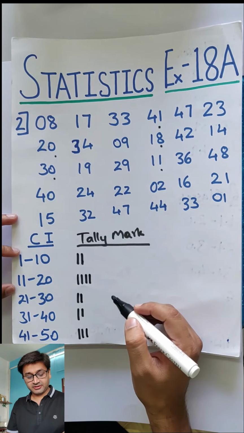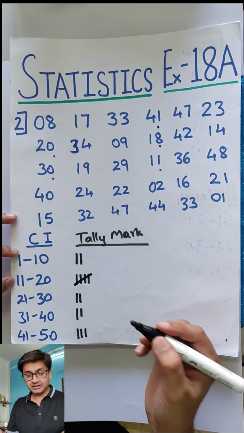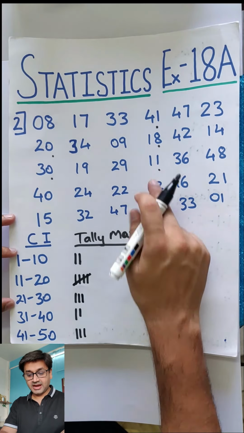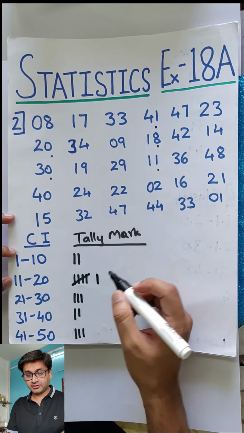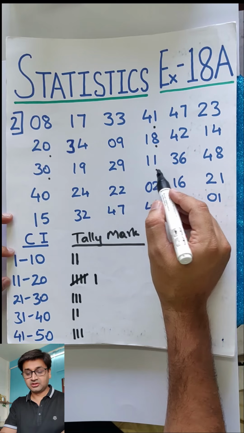Then 19, 29, 11. 19 is now going to complete a bunch of 5. Are you getting this? 29 is going to come here, and 11 goes back over here. So now I have started another bunch. Alright, 11 is where we reached.